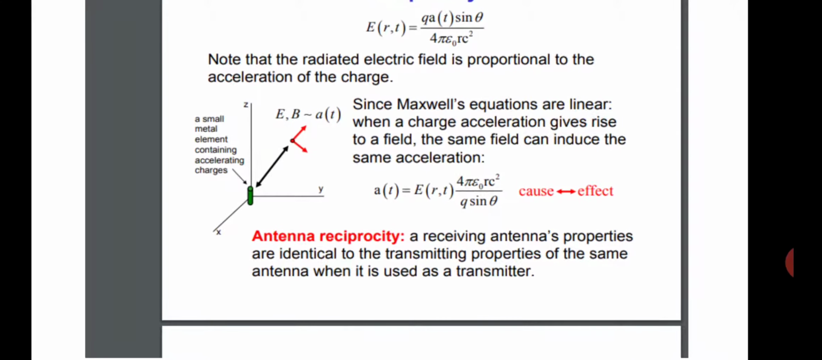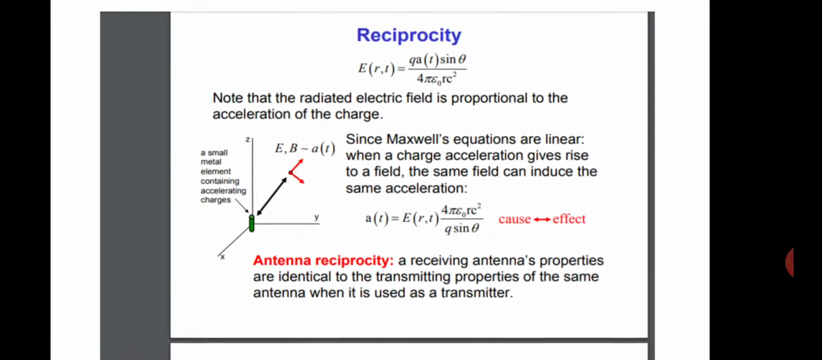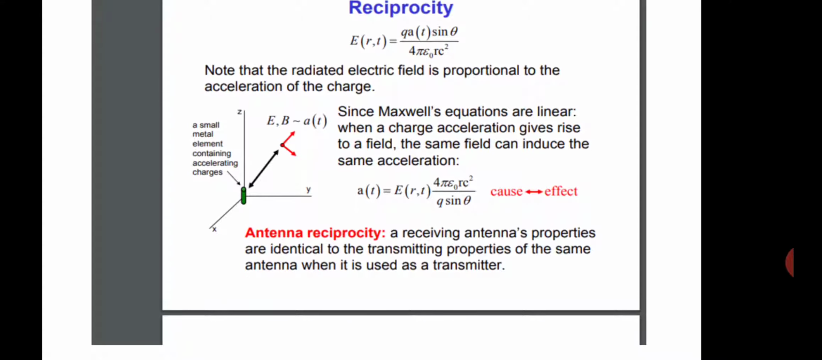A main theorem applied in antennas is the reciprocity theorem. E(r,t) equals q a(t) sin theta upon 4 pi epsilon naught r c squared. Note that the radiated electric field is proportional to the acceleration of the charge. Since Maxwell's equations are linear, when a charge acceleration gives rise to a field, the same field can induce the same acceleration. The acceleration is a(t) equals E(r,t) 4 pi epsilon naught r c squared upon q sin theta.